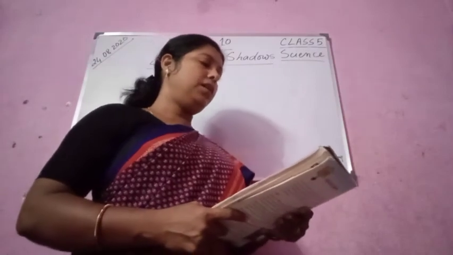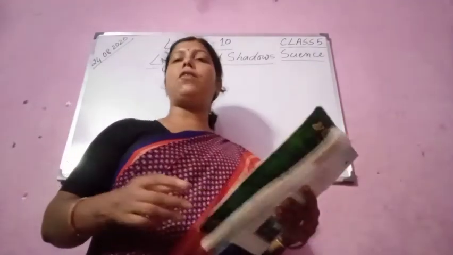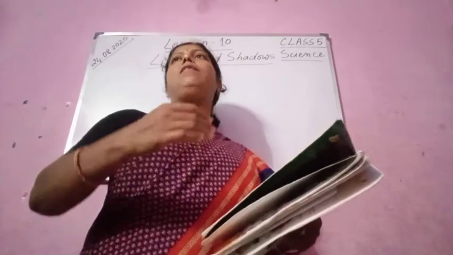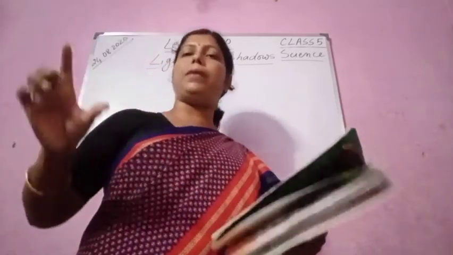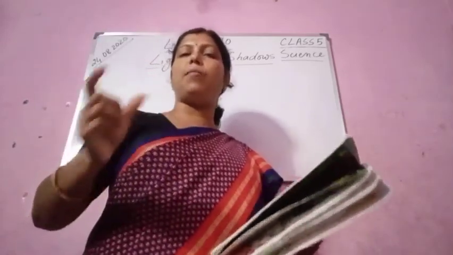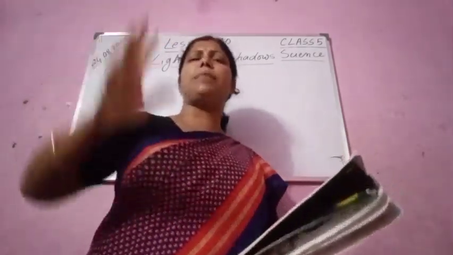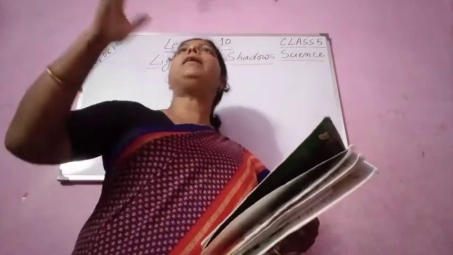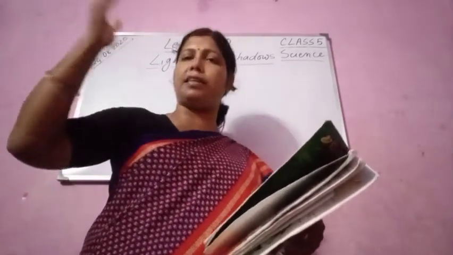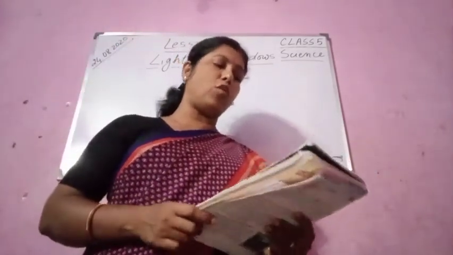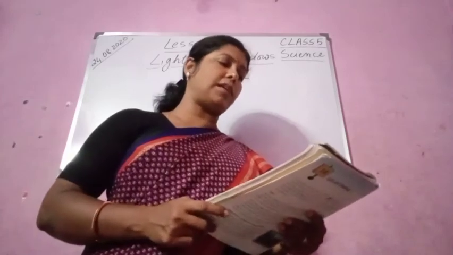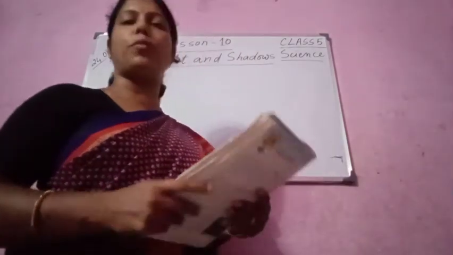Butter paper. You have seen it when we take the butter, the paper that is left, like in Amul butter, we use the butter and the paper is left. We cannot see anything clearly, but we can see that light is there on the other side. Butter paper, smoked glass and colored glass are some examples of translucent objects.